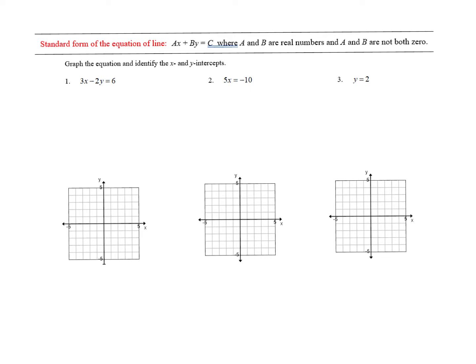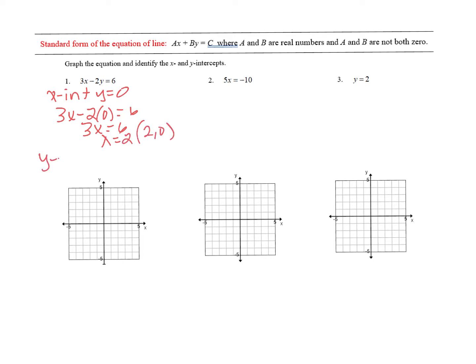Okay, so let's look at how we can use standard form to graph lines by simply finding the x and y-intercept. Now remember, with the x-intercept, we're going to make y equals 0, and with the y-intercept, we're going to make x equals 0. So let's look at this first example. If I want to find the x-intercept, I'm going to make y equals 0. So 3x minus 2 times 0 equals 6, leaves me with 3x equals 6, so x equals 2. So I have an x-intercept of 2, 0.